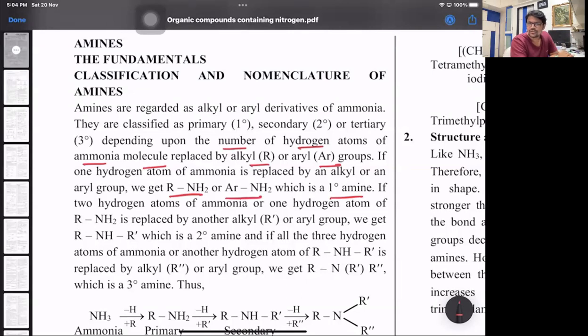When two hydrogen atoms of ammonia are replaced by two similar or dissimilar alkyl or aryl groups, then we have the compound RNHR', which we call a 2-degree amine. And when all the three hydrogen atoms of ammonia are replaced by similar or dissimilar alkyl or aryl groups, then we have a 3-degree amine.